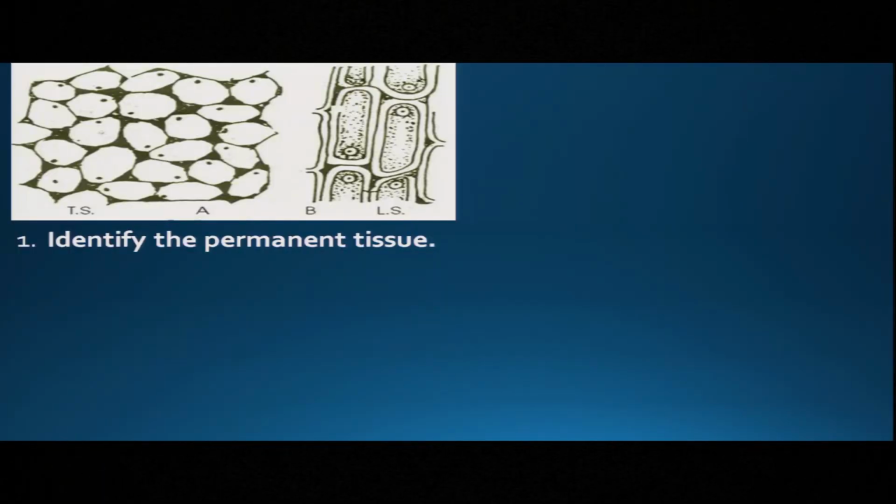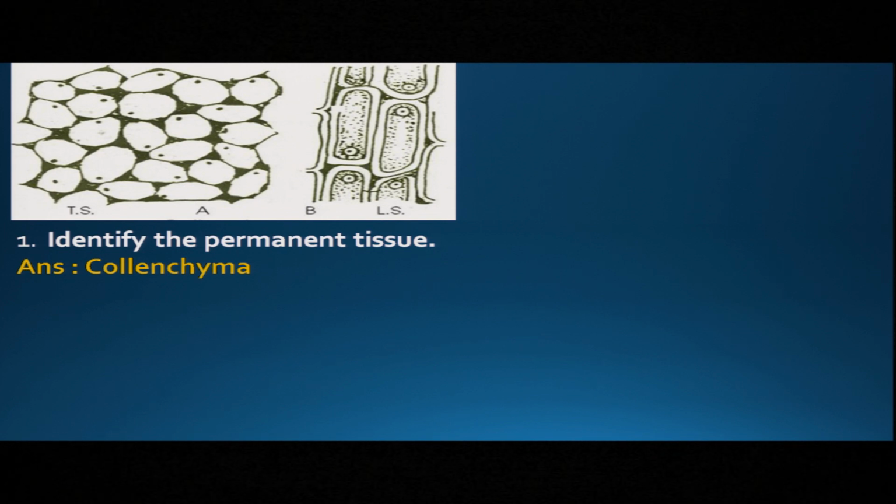So, let us revise. Look at the picture everyone. Carefully you see and identify the permanent tissue. In the first picture, the transverse section is given, and in the second picture, the longitudinal section is given. Carefully see and find out. So yes, the answer is collenchyma.